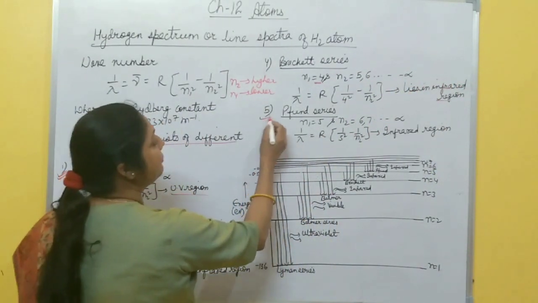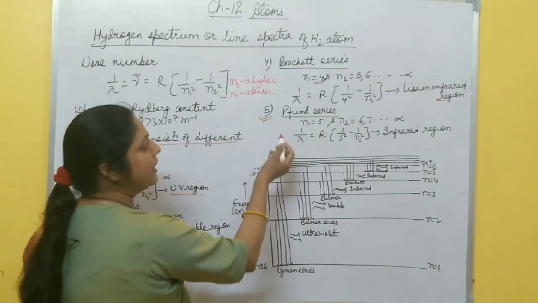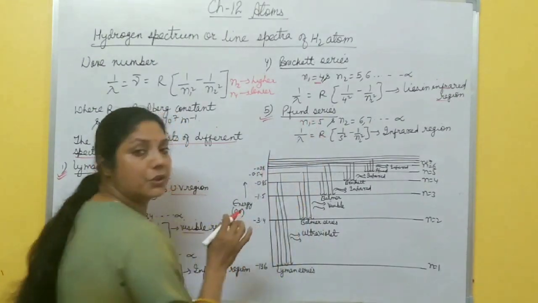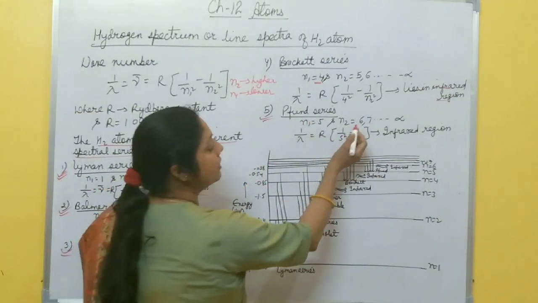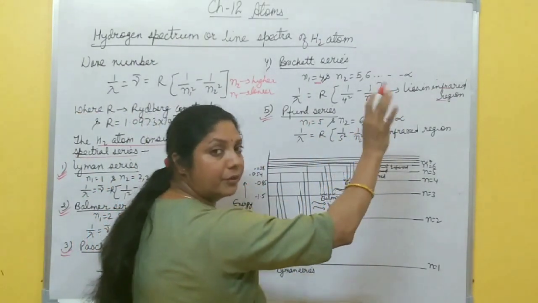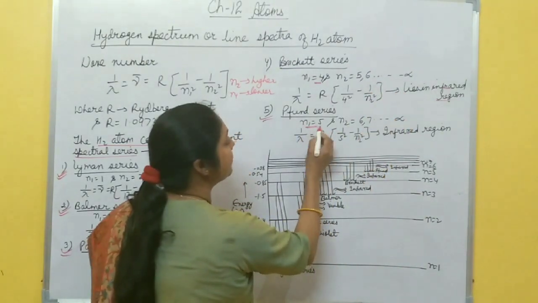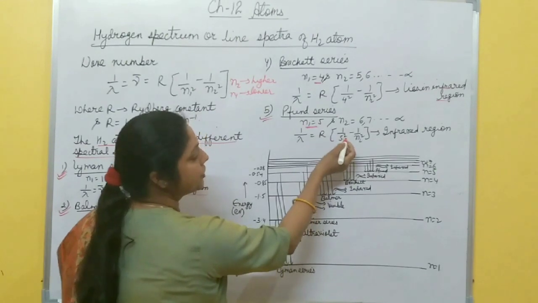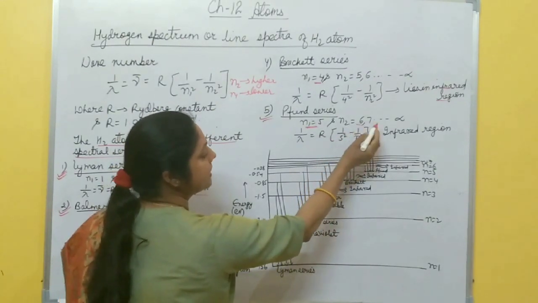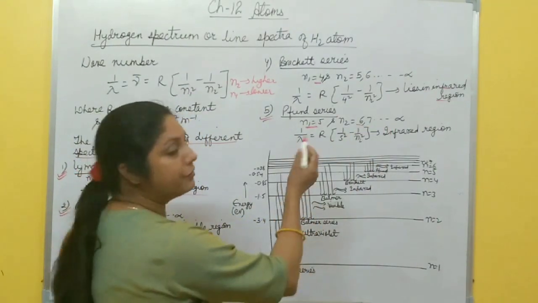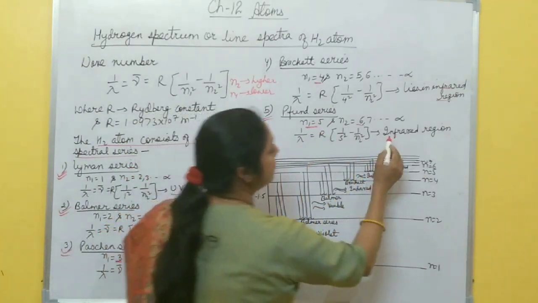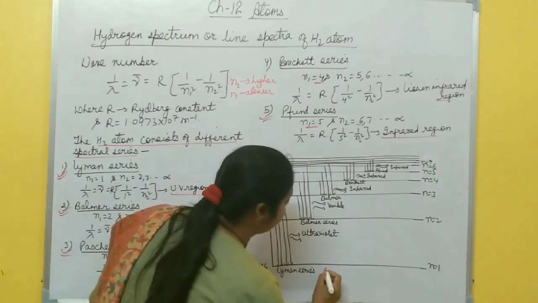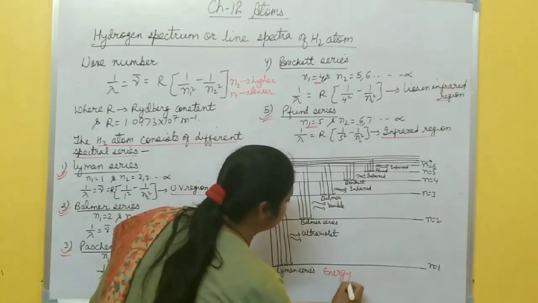And last one is the Pfund series. P is silent here, you can say Pfund series, right? This series is obtained when an electron jumps from 6, 7 or any orbit up to infinity to which orbit? Fifth orbit, right? Here n1 is 5, so 5 square minus 1 by n2 square. n2 may be 6, 7, 8, 9. In this way, the Pfund series is obtained. It lies in the infrared region. And this one is the energy level diagram for the hydrogen atom.